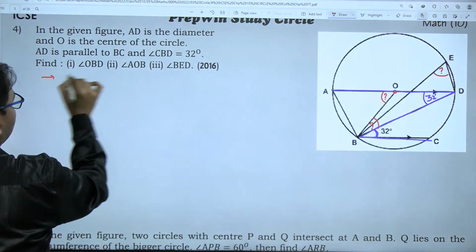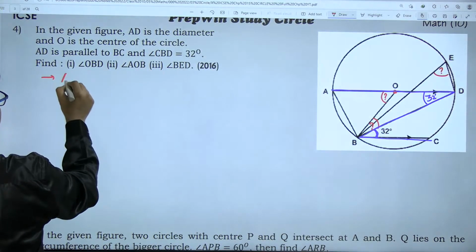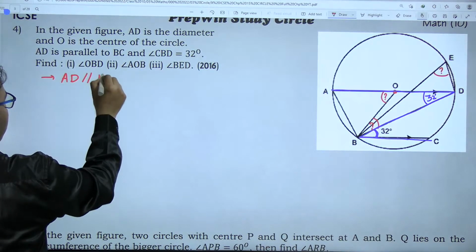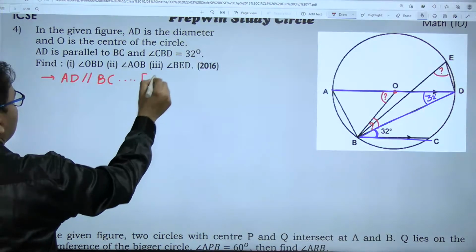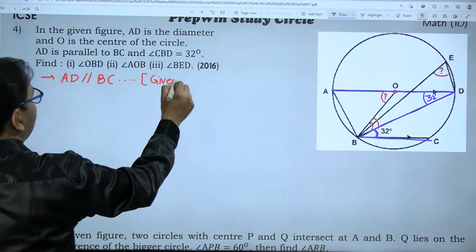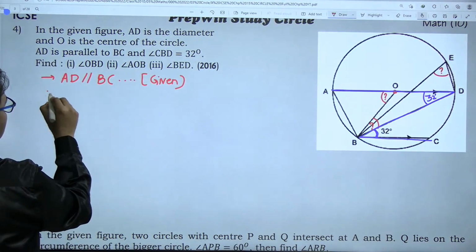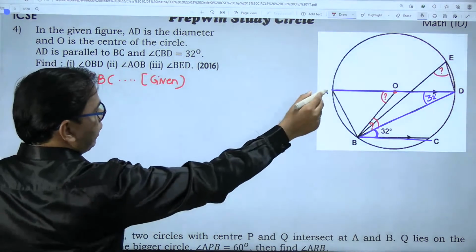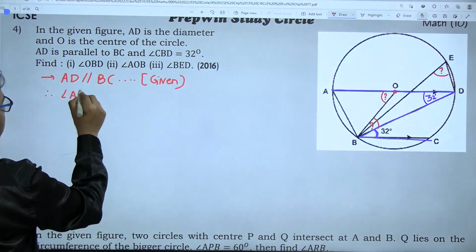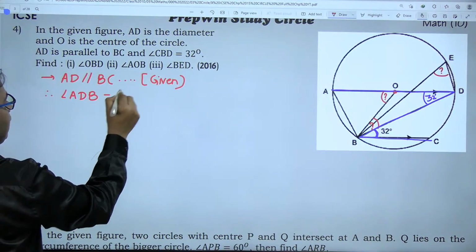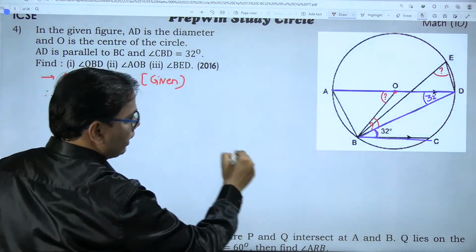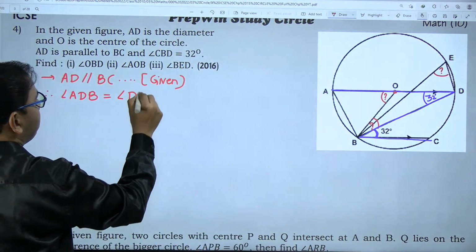I'll write this. Given AD is parallel to BC. My reason is: alternate angles between parallel lines are equal. Which two angles are equal? One is angle ADB, which you recognize as the alternate angle by the English letter Z, and it is equal to angle DBC.